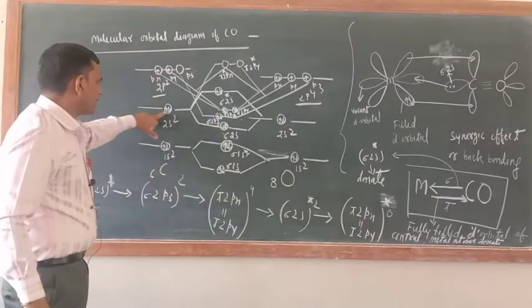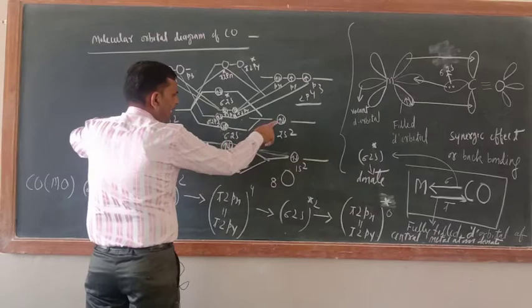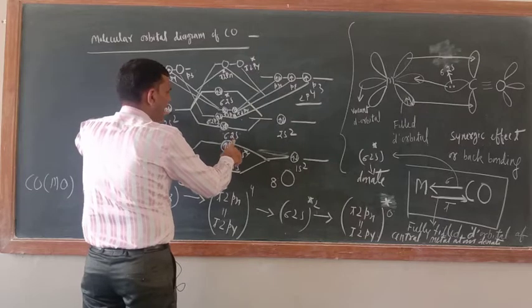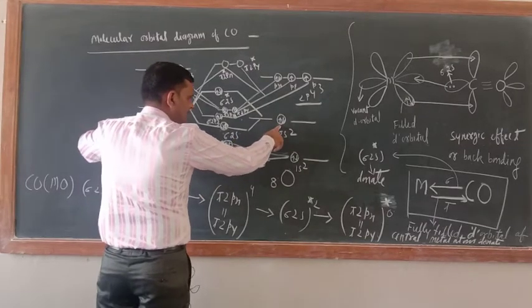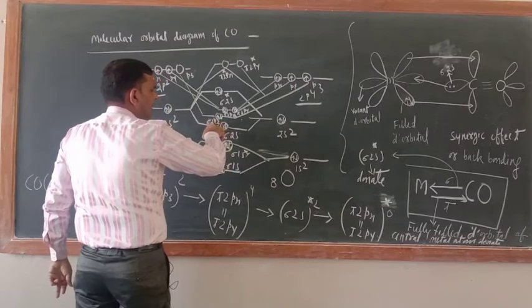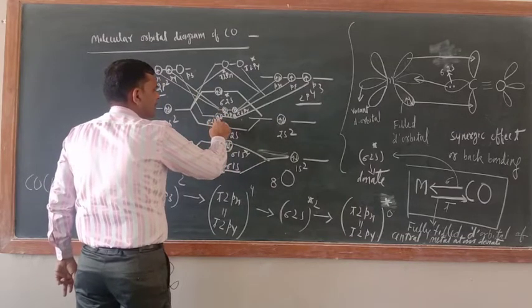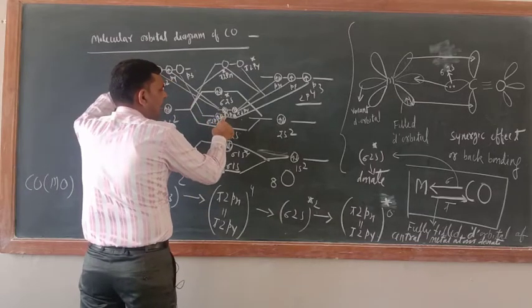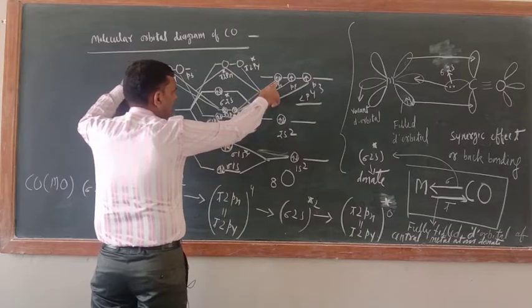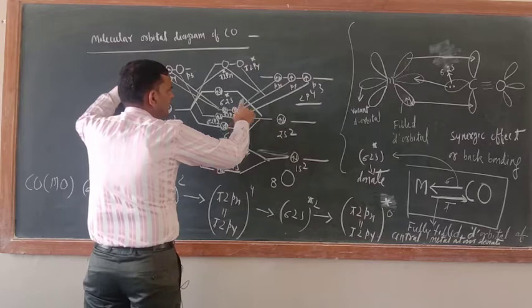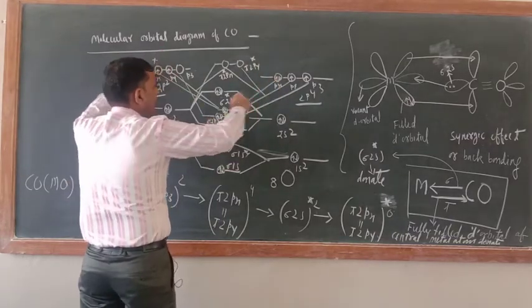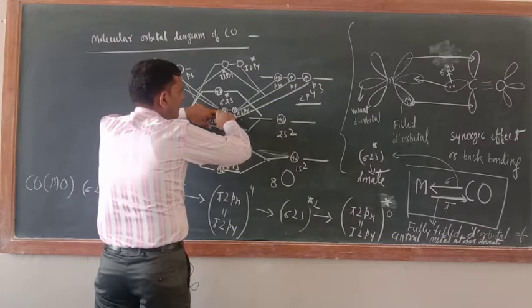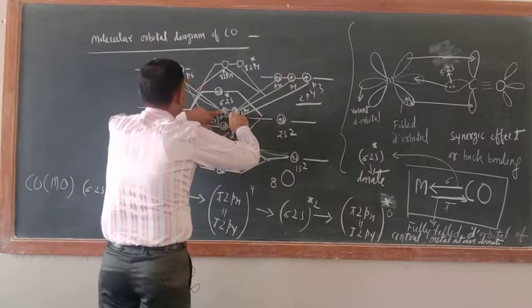Now try to understand. One electron of this one will be filled here, and one electron of this one will be filled here. In this way sigma 2s is completely filled. Now one electron and one electron are still left, so those electrons will be filled in sigma 2pz. So sigma 2pz is also filled. And now here 2 electrons are there, so one electron will come to pi 2px, and one electron of this one will come to pi 2py. Still here 1 electron is there, but here no electron. Now in pi 2px, 1 electron will make a pair here. Okay. Now in pi 2py, 1 electron will make a pair here.